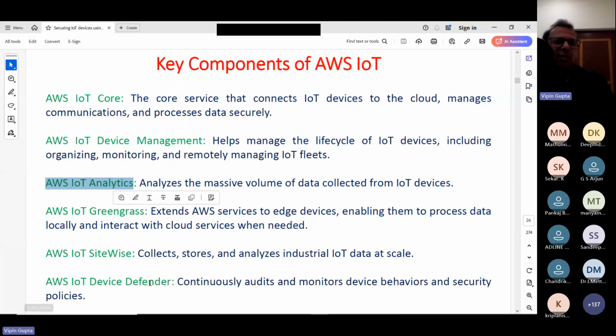Now, what is this AWS IoT Analytics? It analyzes the massive volume of data collected from the IoT devices. That means sometimes, suppose certain temperature devices are there which are going to sense the temperature, and we have put certain devices in sensitive places like a nuclear plant, or at certain other places.